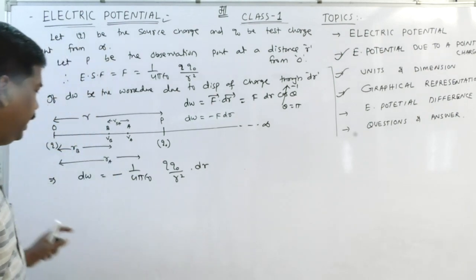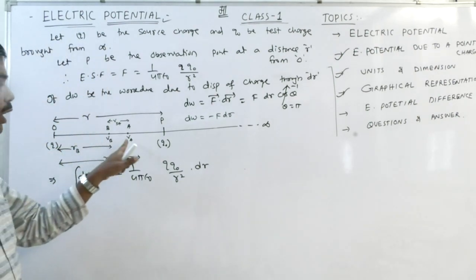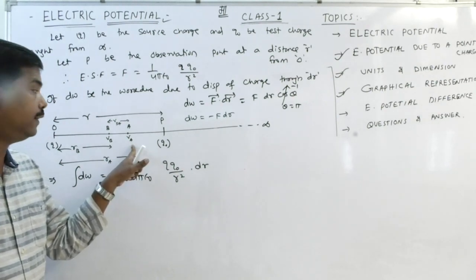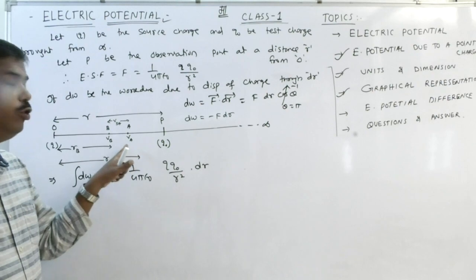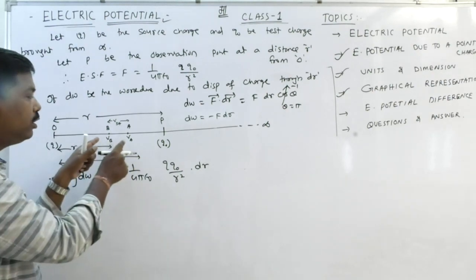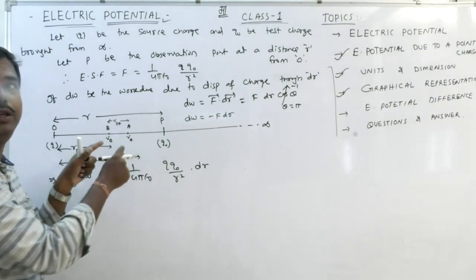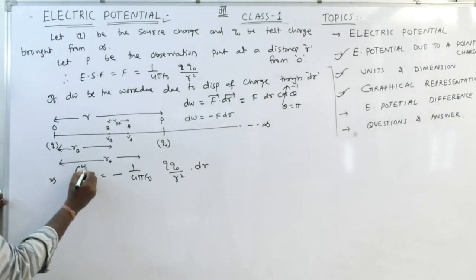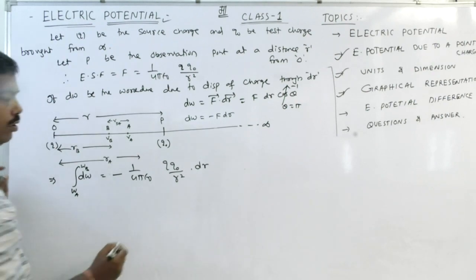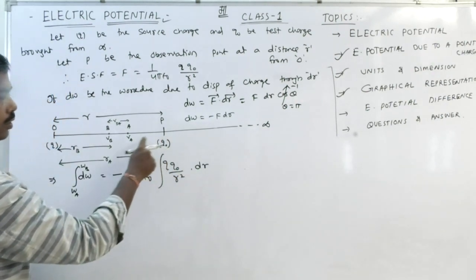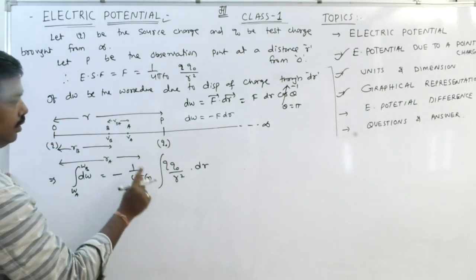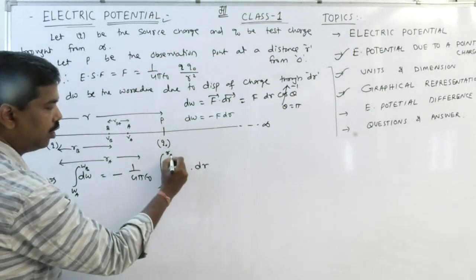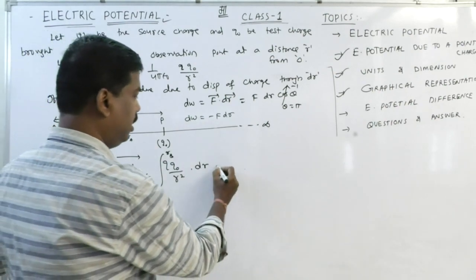Clear? Integrating both sides. If the charge is at A, after doing work the charge moves to B. It means the charge is moved from A to B. The charge is at A, with position vectors RA and RB.